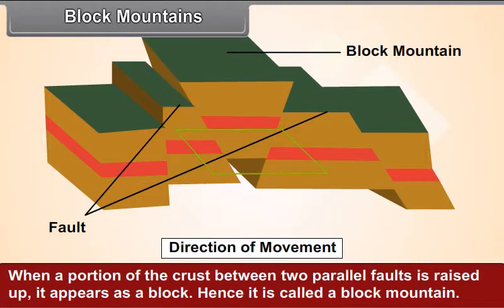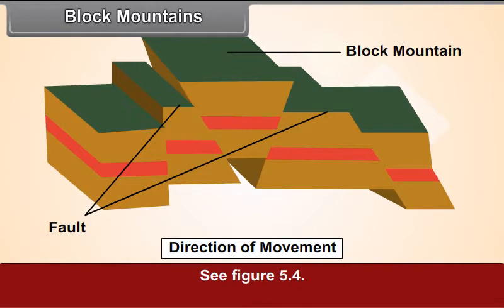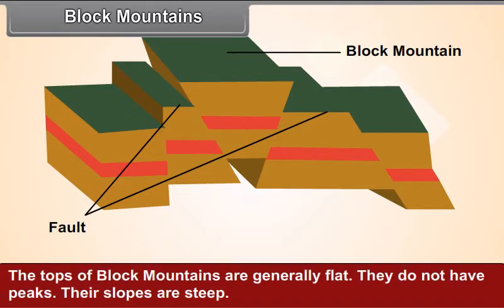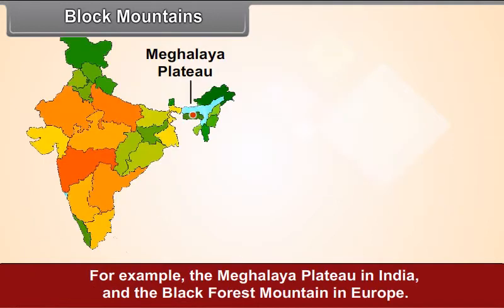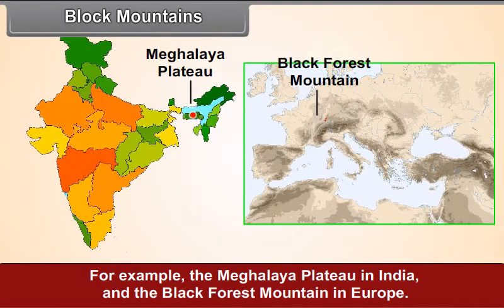When a portion of the crust between two parallel faults is raised up, it appears as a block. Hence, it is called a block mountain. See figure 5.4. The tops of block mountains are generally flat. They do not have peaks. Their slopes are steep, for example, the Meghalaya Plateau in India and the Black Forest Mountain in Europe.